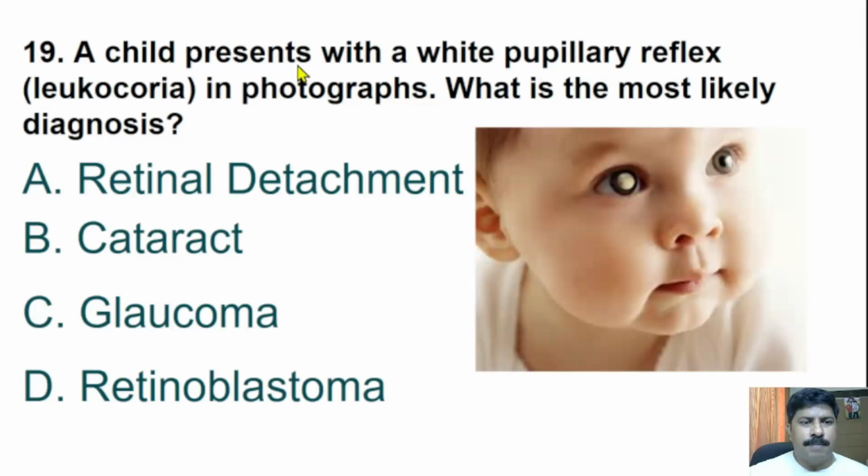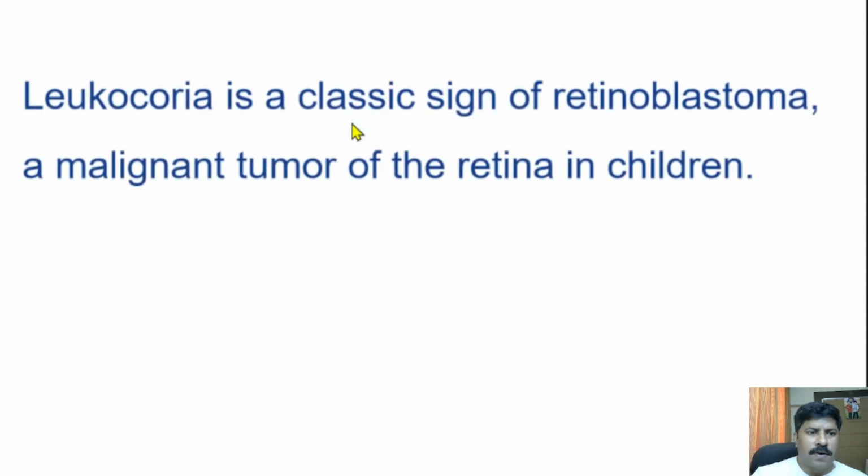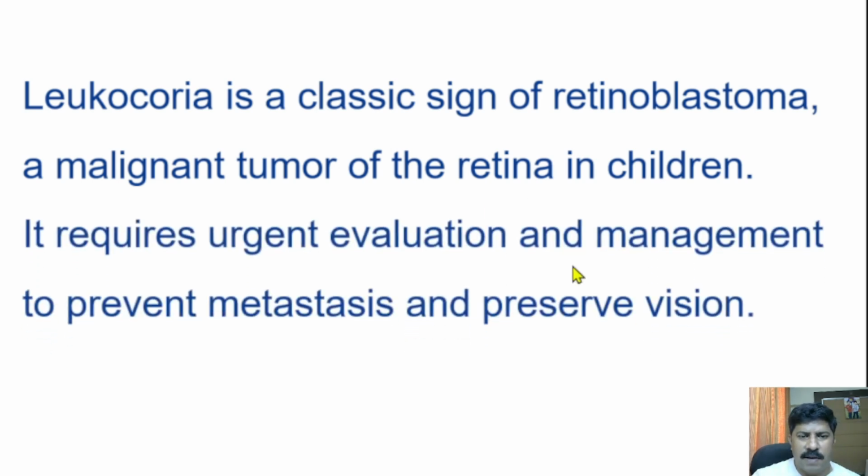19th question. A child presents with a white pupillary reflex or leukocoria in photographs. So this is an example. What is the most likely diagnosis? Retinal detachment, cataract, glaucoma, retinoblastoma. The correct answer is retinoblastoma. In retinoblastoma, we can see a white pupillary reflex or leukocoria in photographs. Leukocoria is a classic sign of retinoblastoma, a malignant tumor of the retina in children. It requires urgent evaluation and management to prevent metastasis and preserve vision.